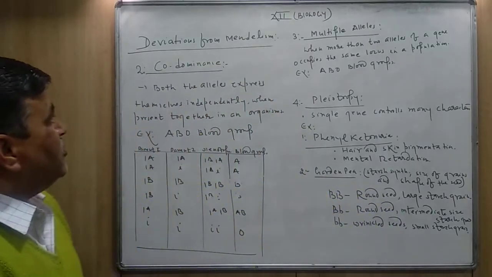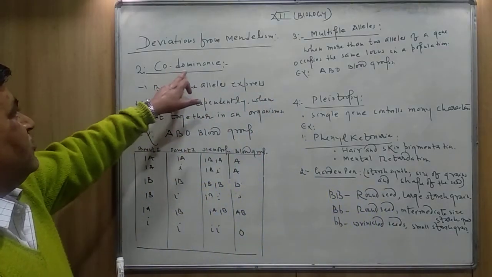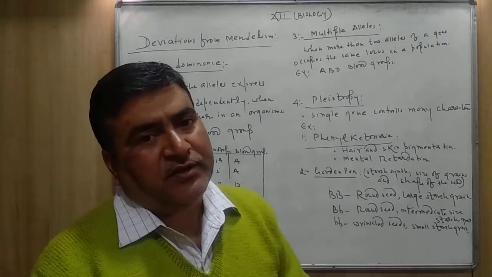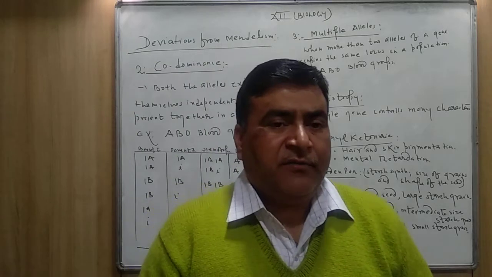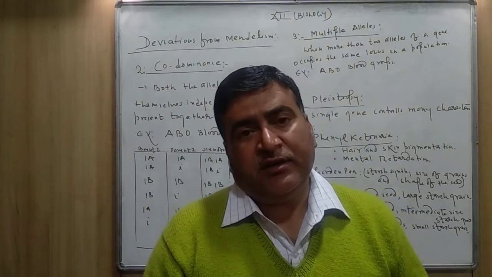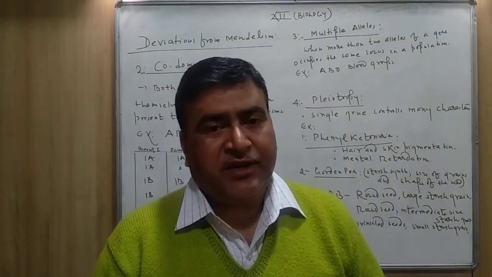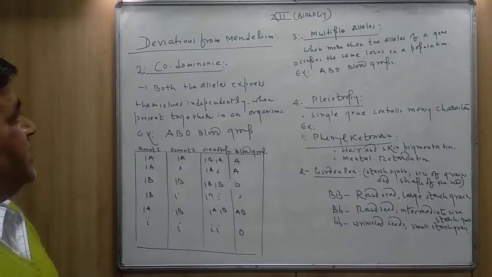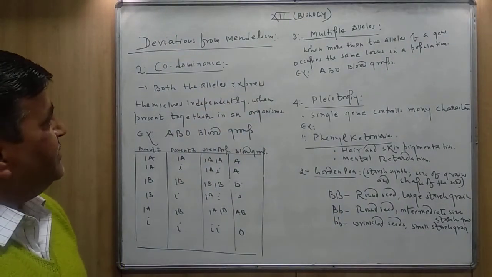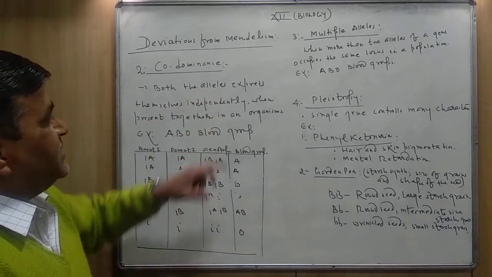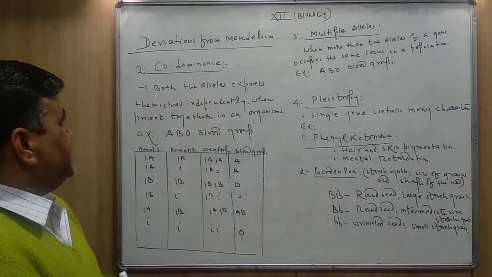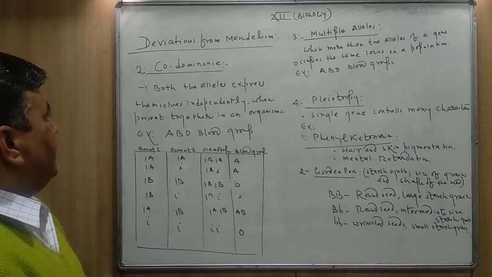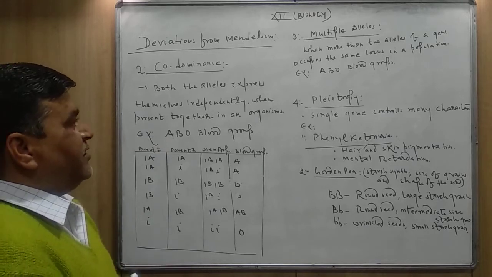What do you mean by codominance? I have written here codominance. Codominance is a type of inheritance, or you can say a type of phenomenon, in which both the alleles express themselves independently when present together in an organism.